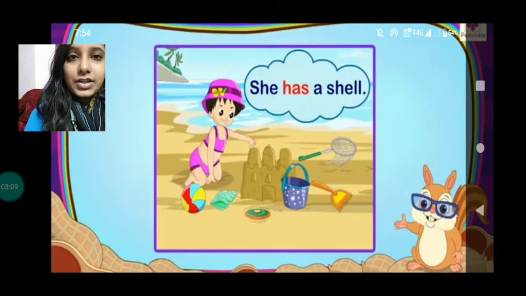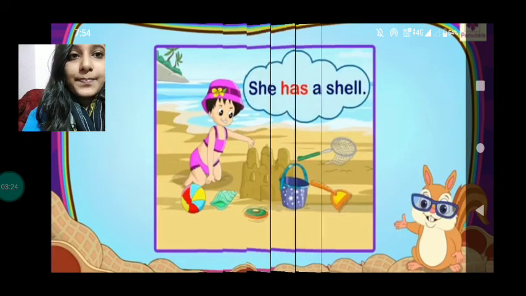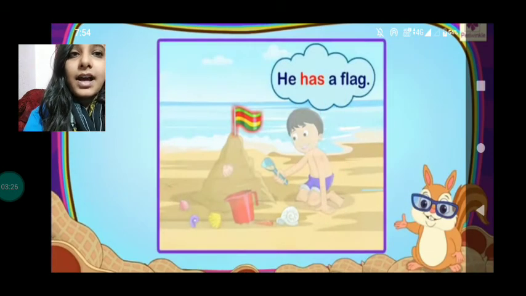She has a shell. Now she is a pronoun that we use for a single girl. When we are talking about only one girl, we use she, right? So she has a shell. Singular pronoun she, so we have used has. He has a flag. When we are talking about a single boy or man, we use he with has. So here we are using the singular pronoun he, so we will add has with it.